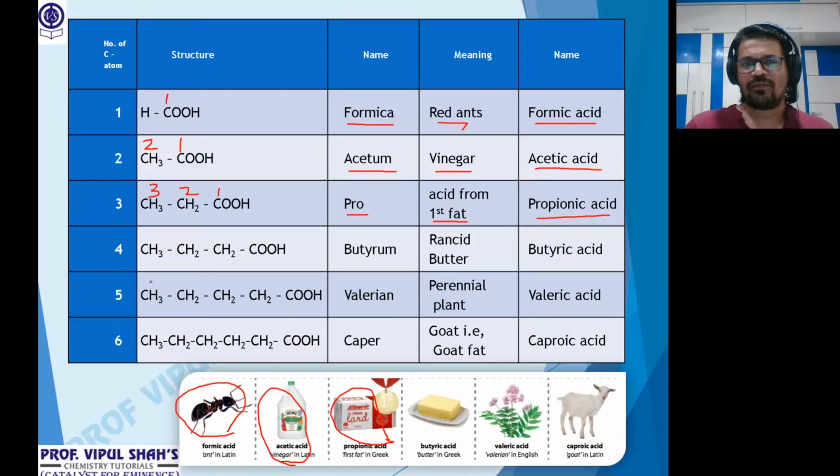Next one, we have an acid with 4 carbon atoms. Okay, this is called butyric acid, again from the Greek name butyrum. Butyrum means rancid butter. What's the meaning of the word rancid butter? I don't know, somebody may have heard in school the word rancidification. Rancid means spoiled butter.